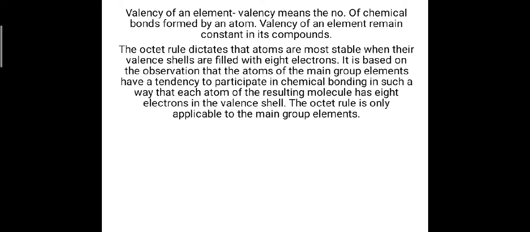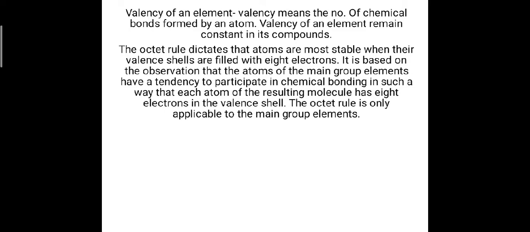Now see, the valency of an element is related to the octet rule. So what is the octet rule? The octet rule dictates that atoms are more stable when their valence shells are filled with 8 electrons. It means if the last shell of an atom contains 8 electrons, the atom is stable and cannot react with other compounds.